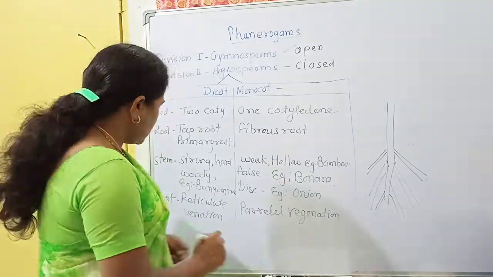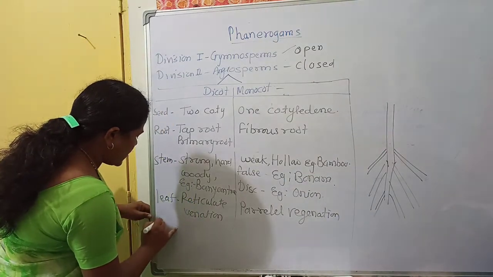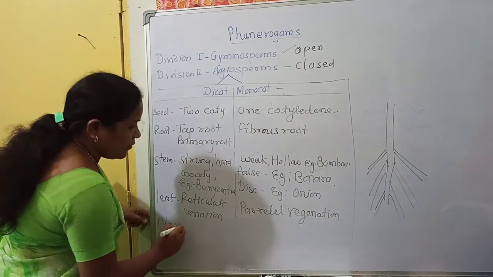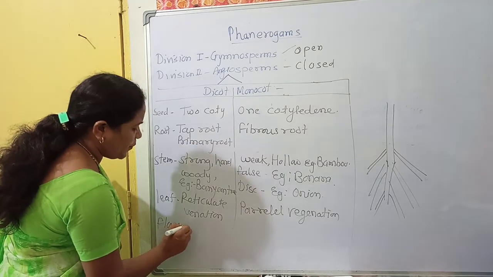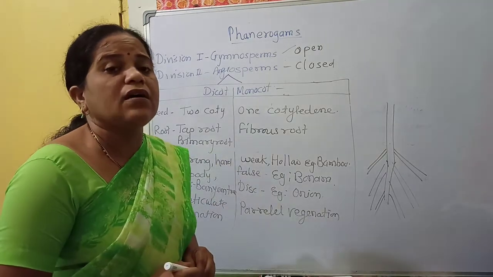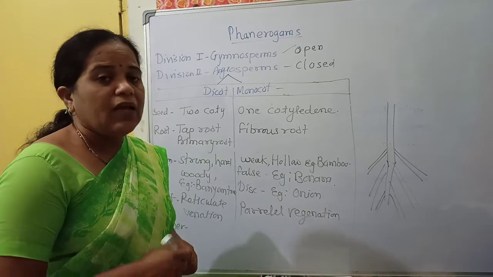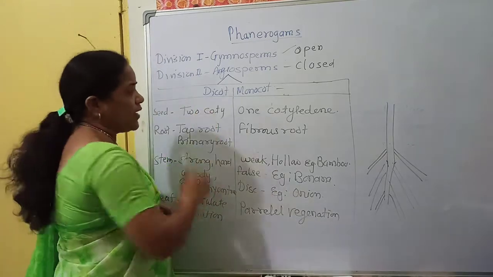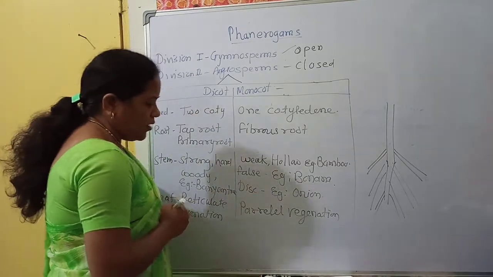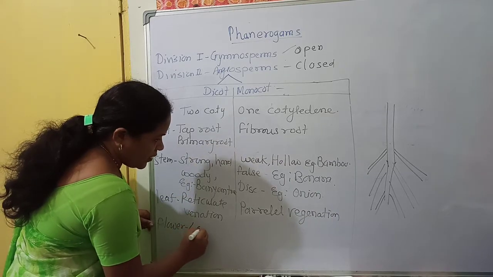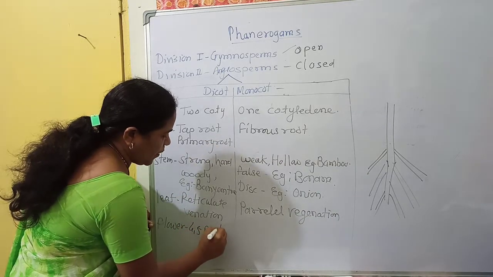Now next, last one, there is a flower. The flower has a special reproductive structure. That reproductive structure in dicot has 4 to 5 parts.